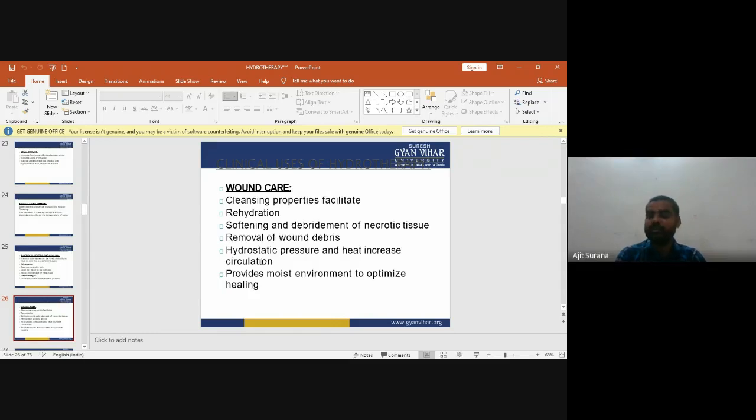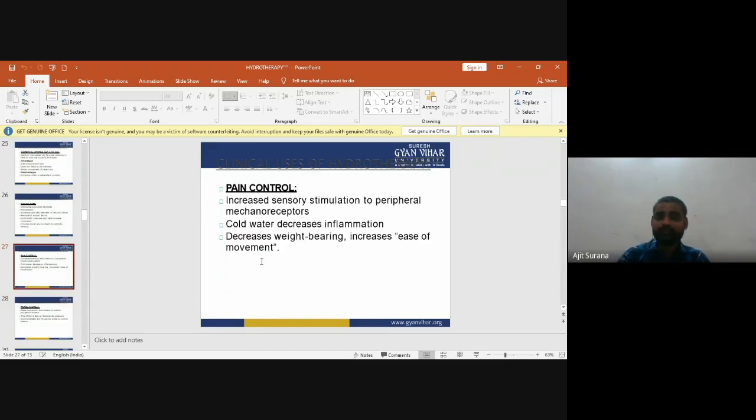So now they are used in wound care: to facilitate cleaning properties, rehydration, softening and debridement of necrotic tissue, and removal of wound debris. Hydrostatic pressure and heat increase the circulation, and they provide a moist environment to optimize healing. Now they are used in pain control.